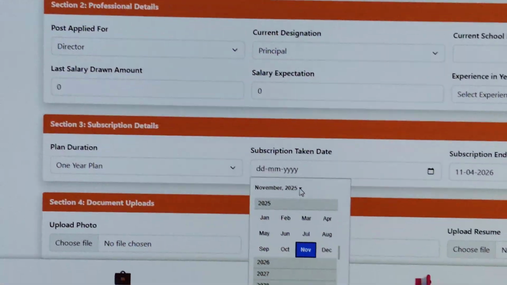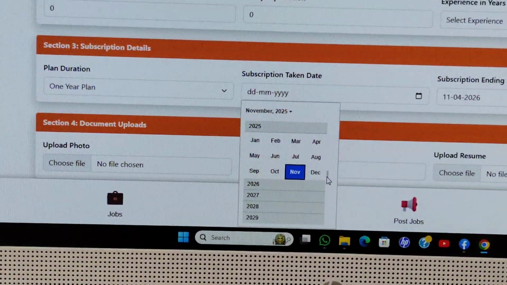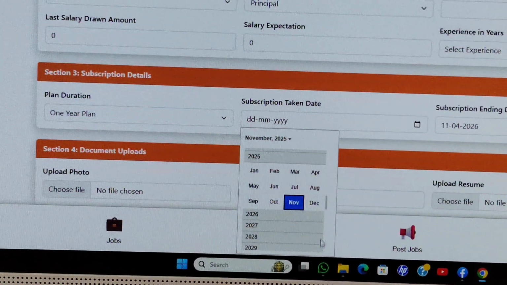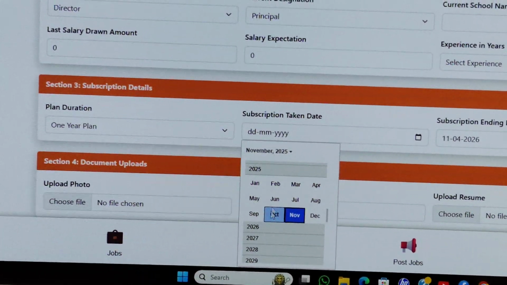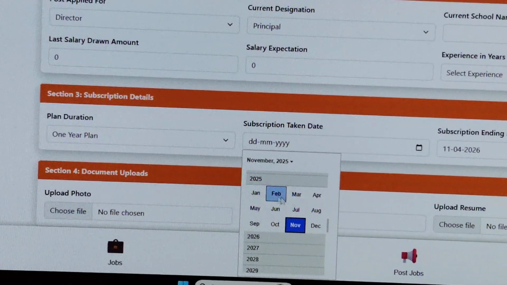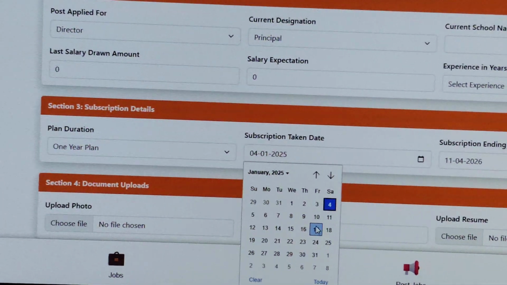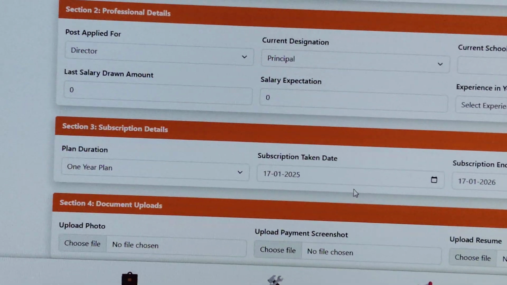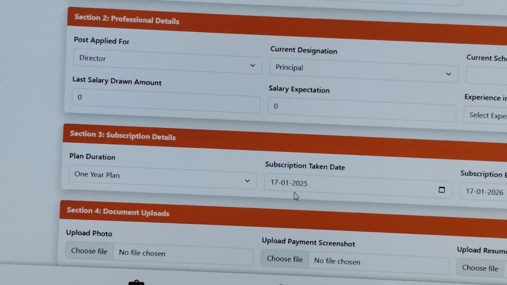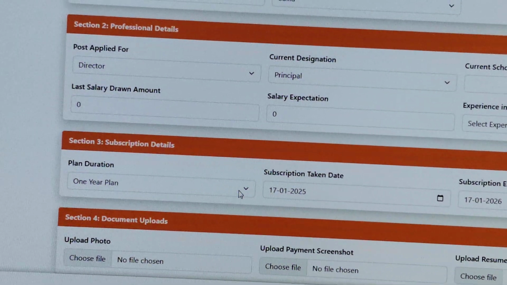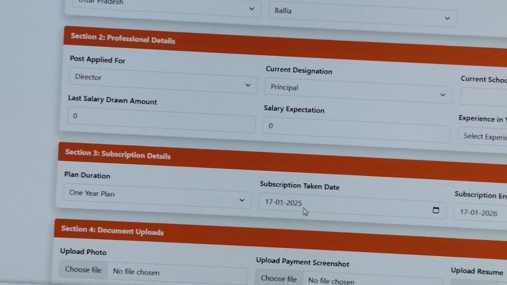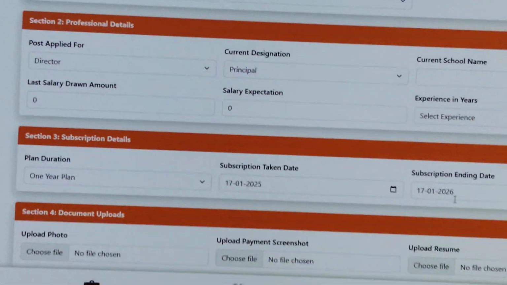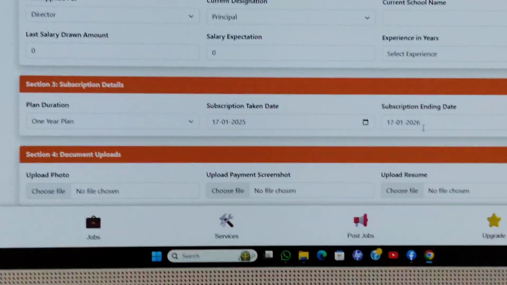If you have taken a subscription earlier also, then you need to fill in the same manner. Like you took the subscription in 2025, in which month? Jan. Which date you can select here. So it is already showing 17 Jan 2025. Then it will reflect here 17 Jan 2026. This is your subscription end date.